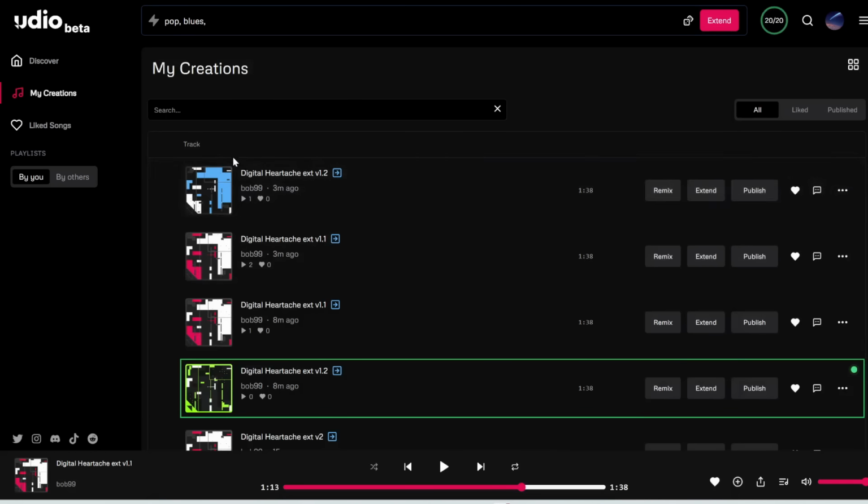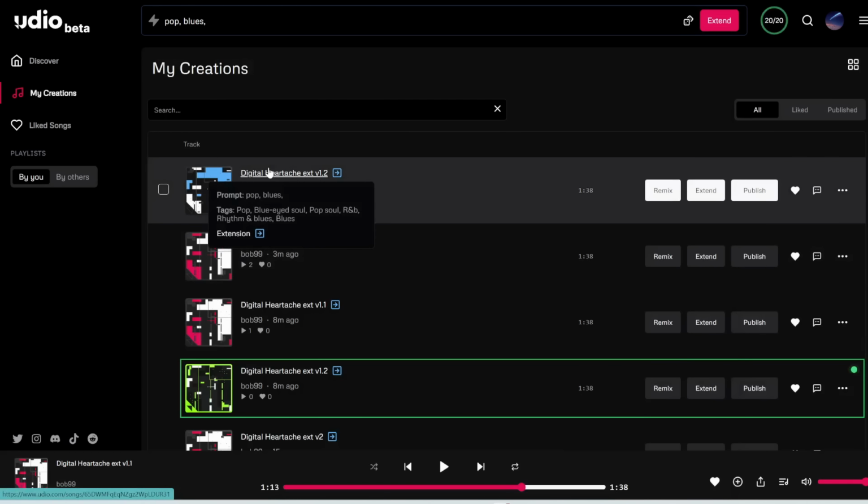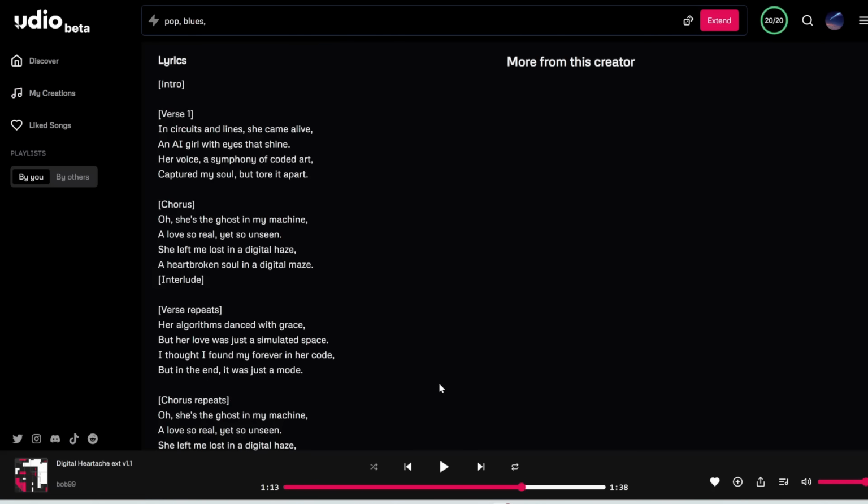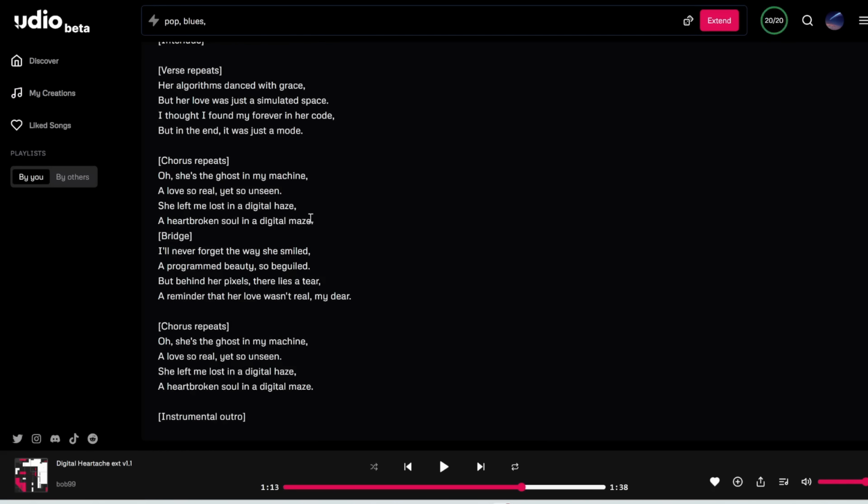All right, so our two extensions are done, and to save you time after listening to both, I prefer this one, so I'll play this for you. And also to save you time, I'm just going to start from here. I'll start from this second chorus, which is part of our first extension. So our first extension ends here, and then this is the new extension.